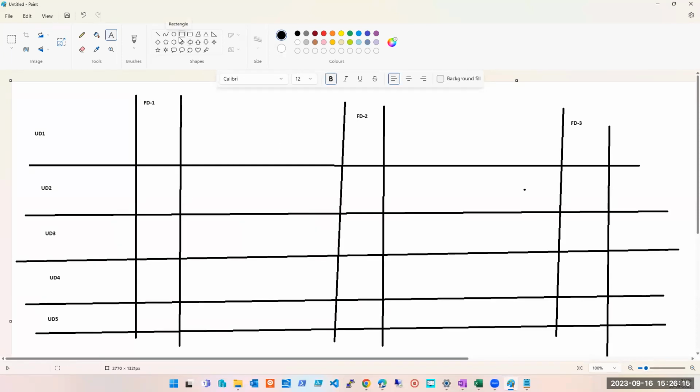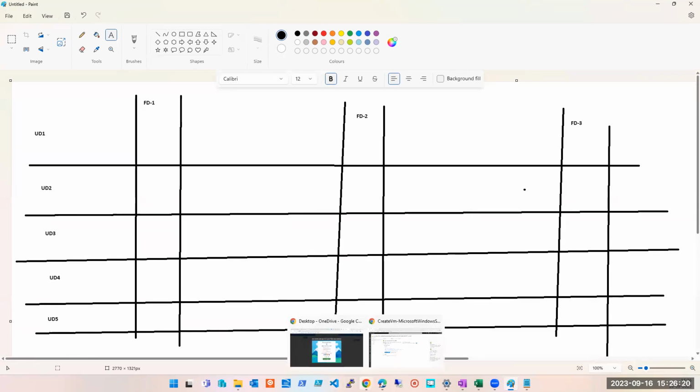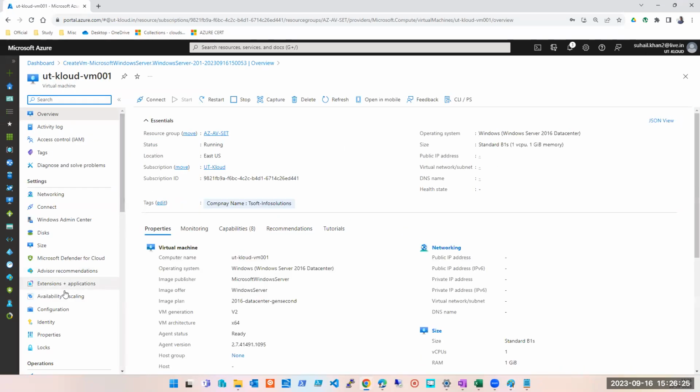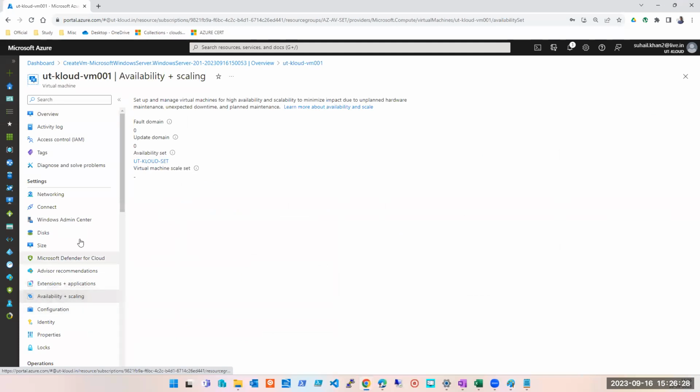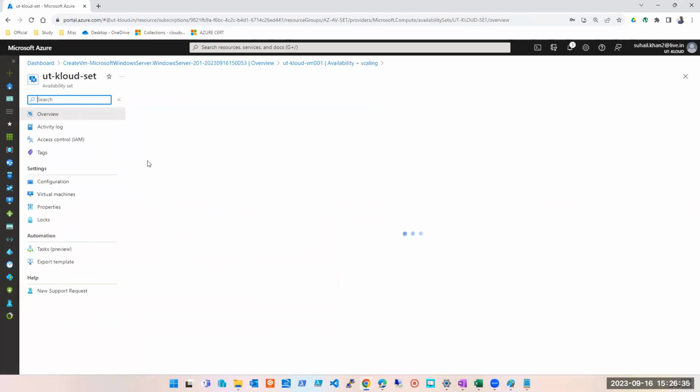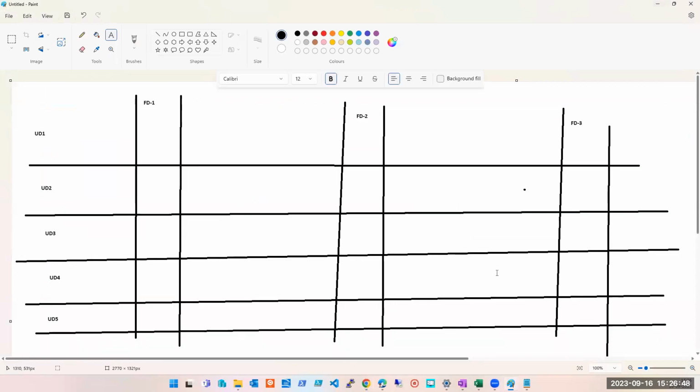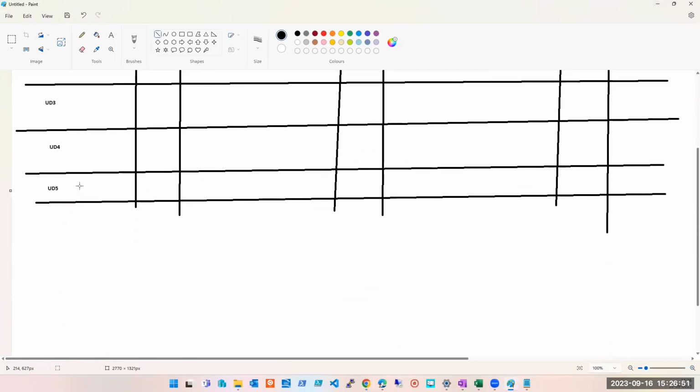I have selected 5 update domains and 3 fault domains. In the actual one, I think we selected 8, right? In this machine, we selected 8, but I don't have enough space there to create. Here I can check now. See, it is a part of which availability set? It is a part of this availability set. If I go to this availability set, I will see how many fault domains I have here: 3. How many update domains do I have? 6. Update domain 6, right. So let's see if we can create 6. Okay, well, I can create it. So we'll get a relevant example.